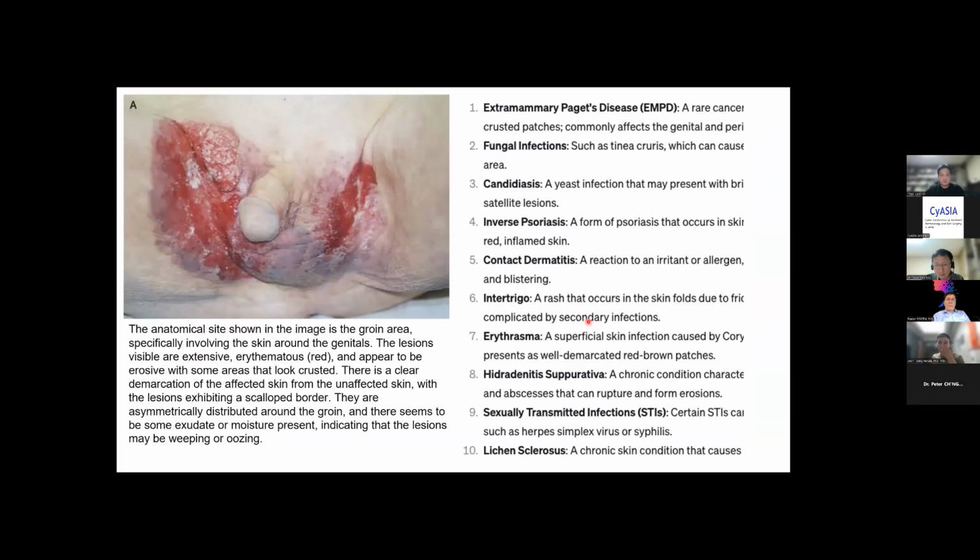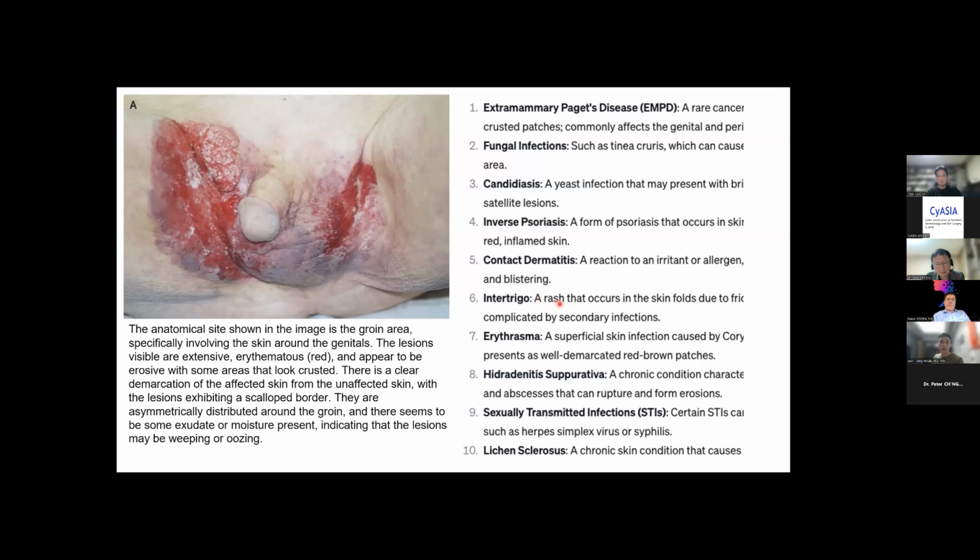So the third picture shows a genital lesion. In its response, ChatGPT suggests several possible differential diagnoses, explaining the malignancy, EMPD, and fungal infection, inverse psoriasis, and contact dermatitis. So this shows AI's ability to provide multiple potential diagnoses and can help clinicians, even our patients, in refining their